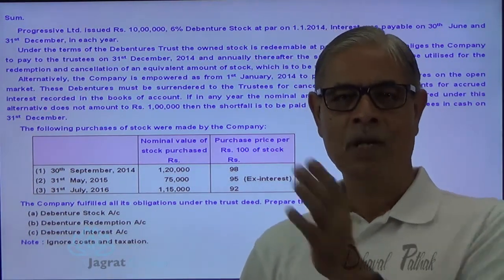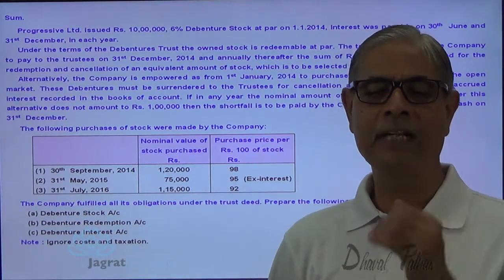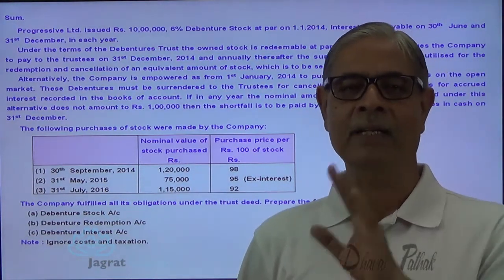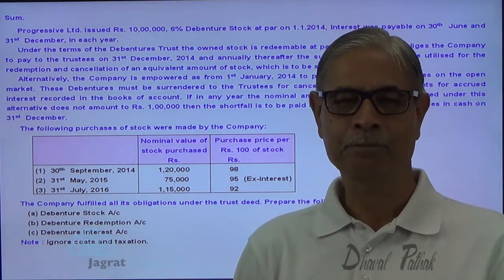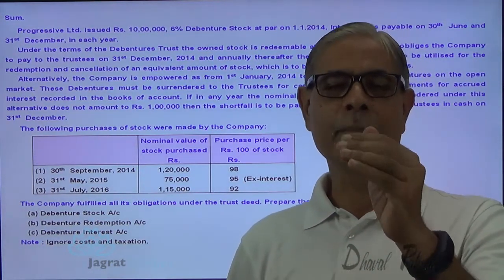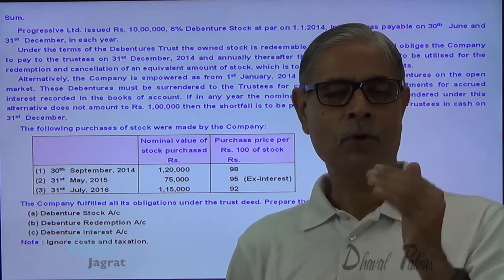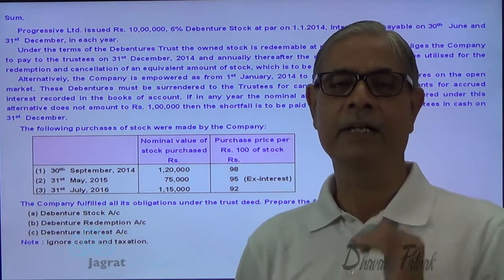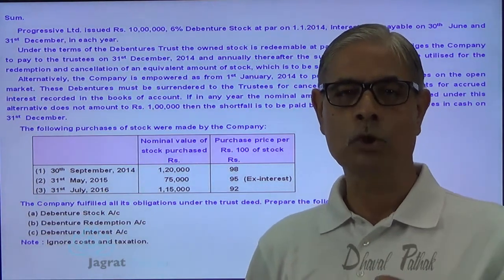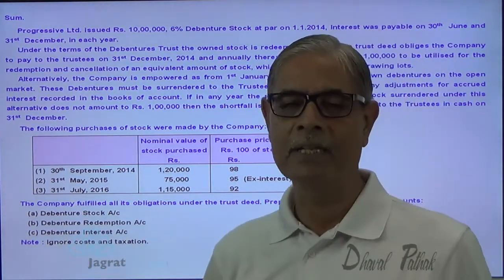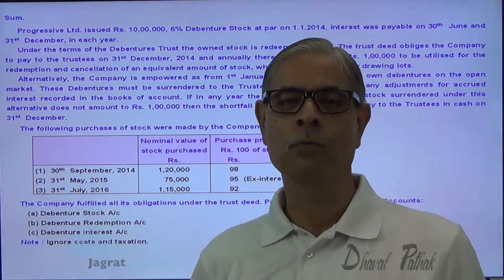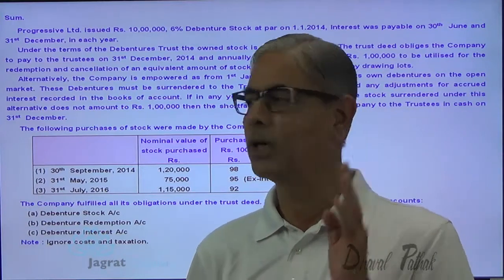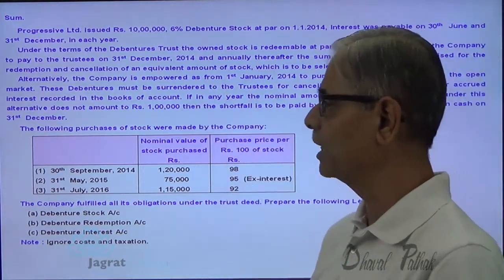Generally in other sums, when own debentures are purchased, we debit own debentures account and credit cash or bank account, ex-interest price recorded. Then these own debentures are kept for some time, and after some time they are cancelled or kept as sinking fund investment. But here you are told to prepare the debenture redemption account instead, so the moment the debentures are purchased, they are cancelled. That's an important point to be understood, and that's the interpretation of this one also.